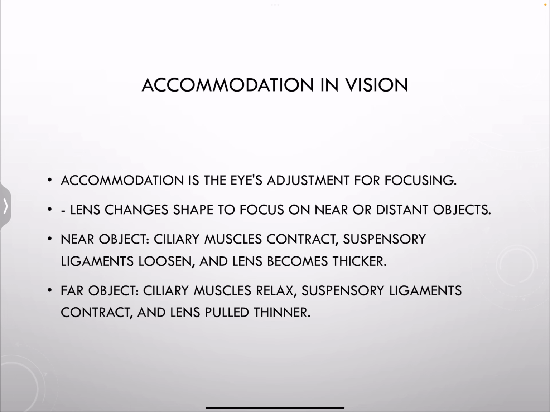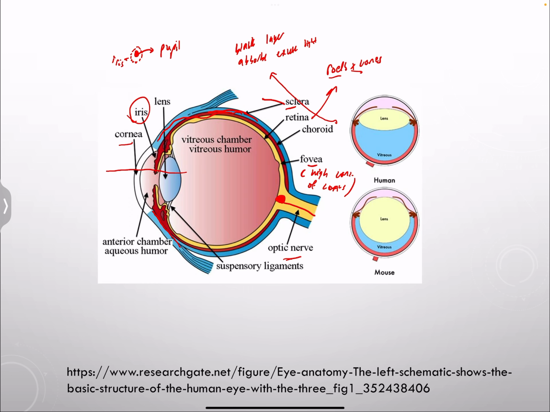Okay, now we're going to be talking about accommodation in vision. As you guys can see here, you have suspensory ligaments that are connected to the lens. Now just a small note, what is the lens? The lens is a flexible structure that can change shape to focus light on the retina. So the function of the lens is to focus light on the retina. We want light to be focused on the retina. Why is that? Because on the retina we have the receptors, which are the rods and the cones.